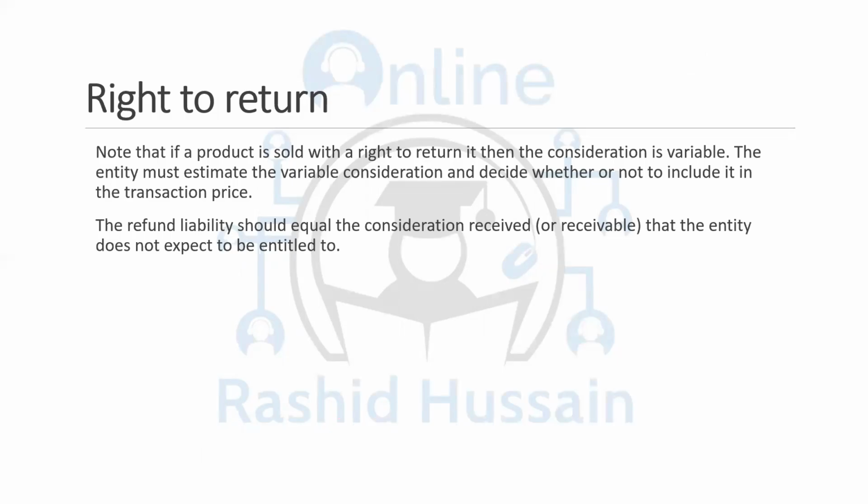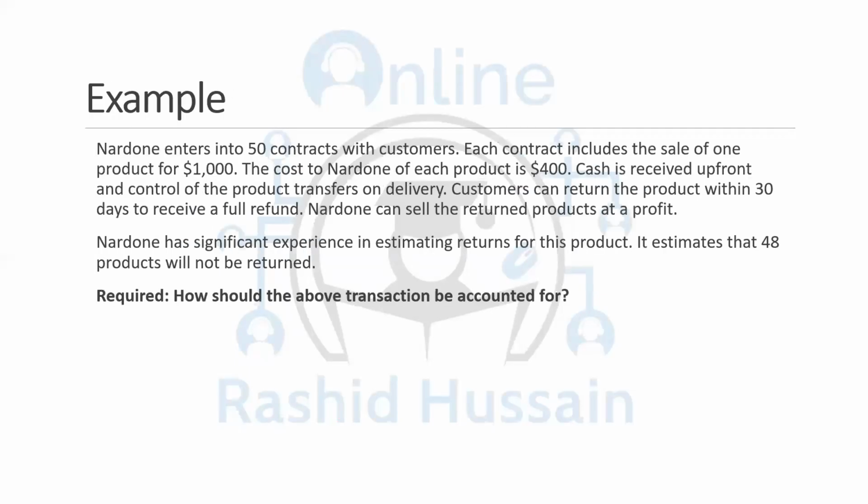If a product is sold with the right to return, then the consideration is variable. Usually, the businesses are doing this in order to enhance the confidence of the customers. The entity must estimate the variable consideration and decide whether or not to include it in the transaction price. The refund liability should equal the consideration received that the entity does not expect to be entitled to. Let's do an example and then you will get the point.